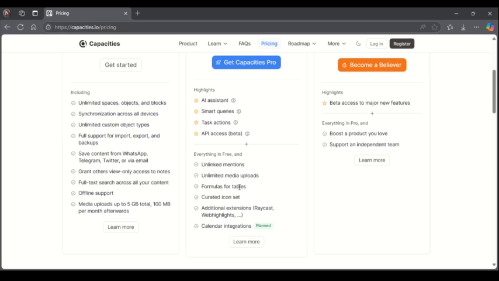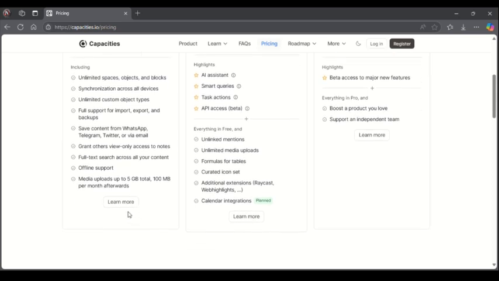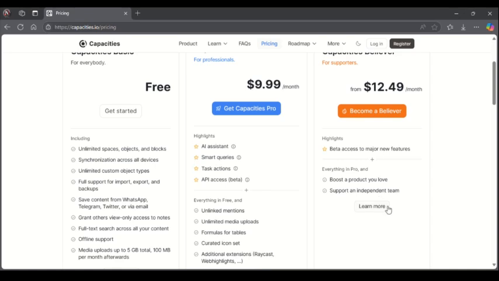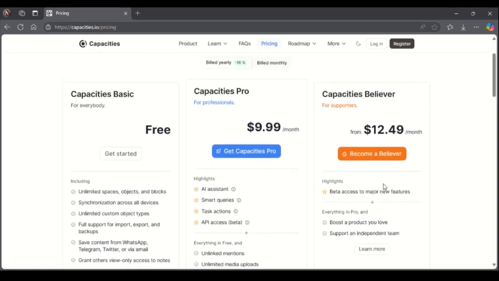Then you also have everything in free, and you have unlimited mentions, unlimited media upload, formulas for tables, created icon sets, and additional extensions like Recast and Web Highlight. You also gain access to calendar integration, and even more. You have more than this. So if you want to learn more about this plan, just click the learn more button from the home screen. Then you have Capacity Believer, which is about 12.49 per month.